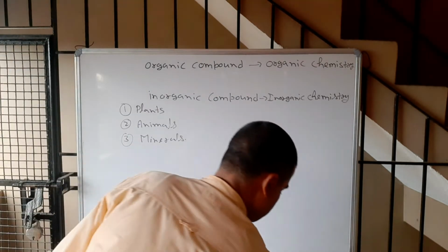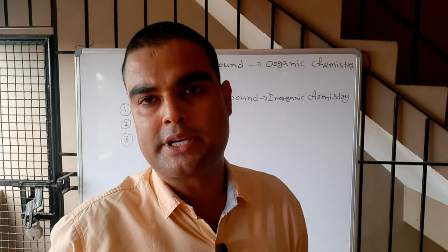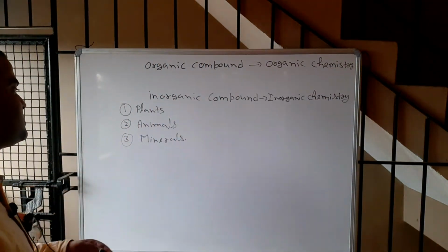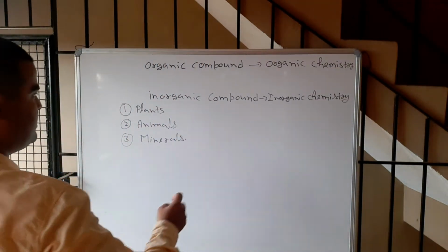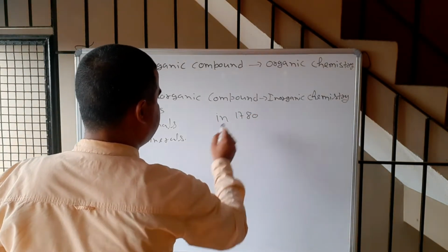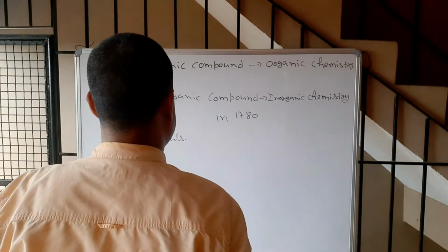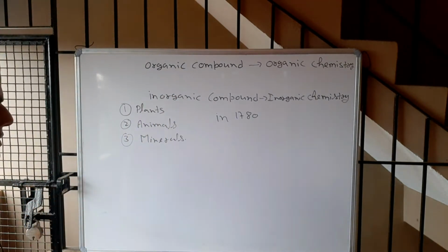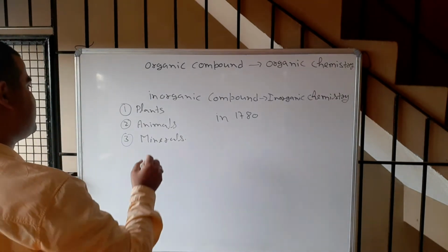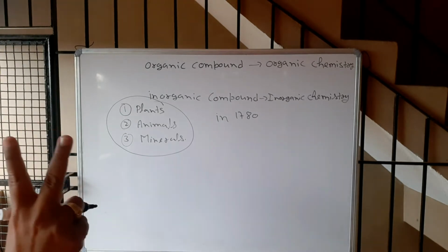In olden days, all the naturally occurring substances were supposed to be derived from these major sources only. Later on, in the year 1780, chemists divided all the naturally occurring substances isolated from these three major sources into two classes.